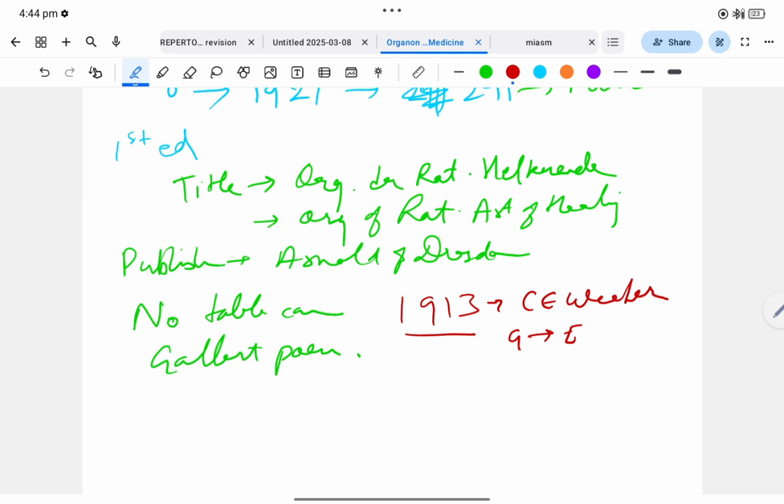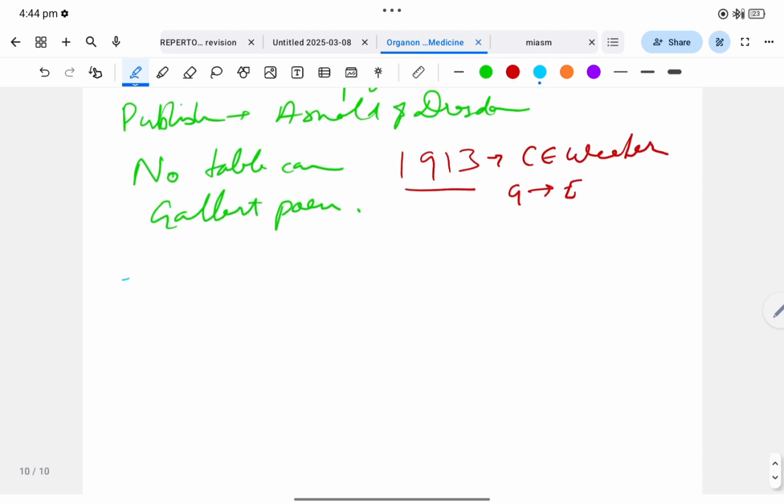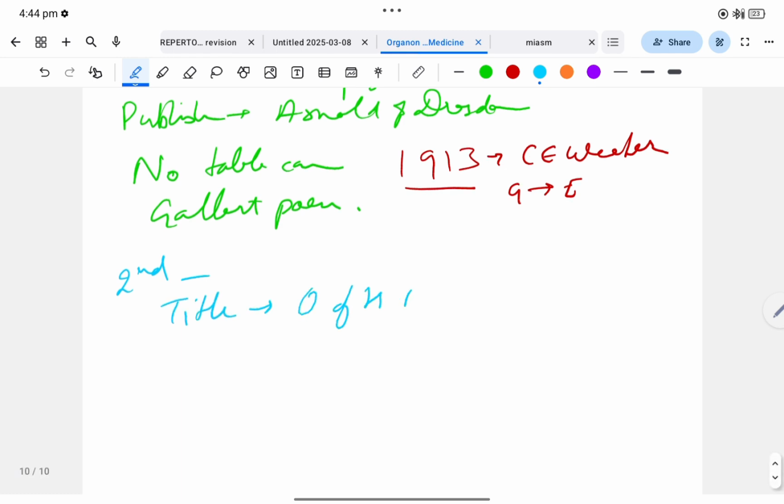Now about the second edition. Here the title was changed, from Organon of Healing Art. The word rationellen was removed from the previous title and it became Organon der Heilkunst.